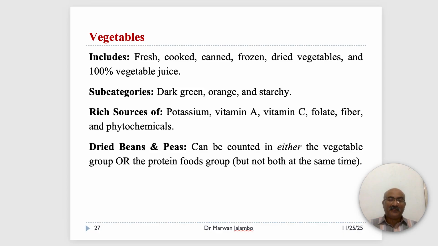An interesting point is the dried beans and peas, like black beans or lentils. Don't forget lentils. They have a dual identity. They can be counted in either the vegetable group or the protein food group, but you must count them in only one. A person on a plant-based diet, for example, would likely count them as protein food.